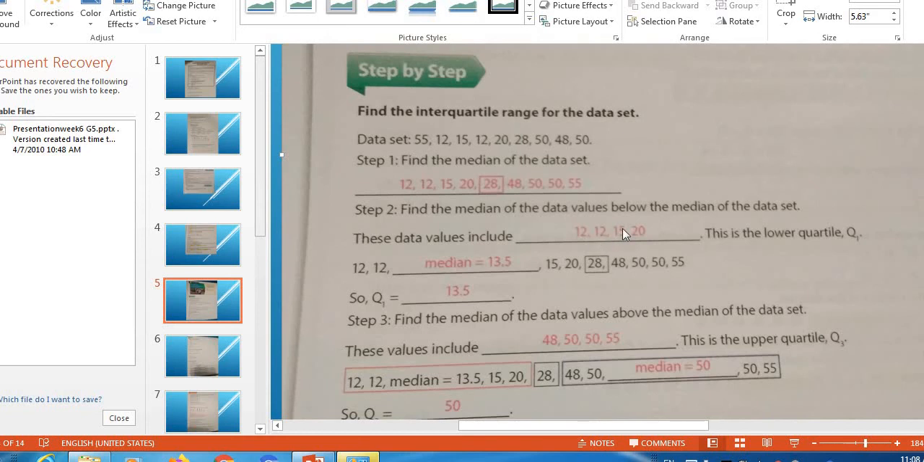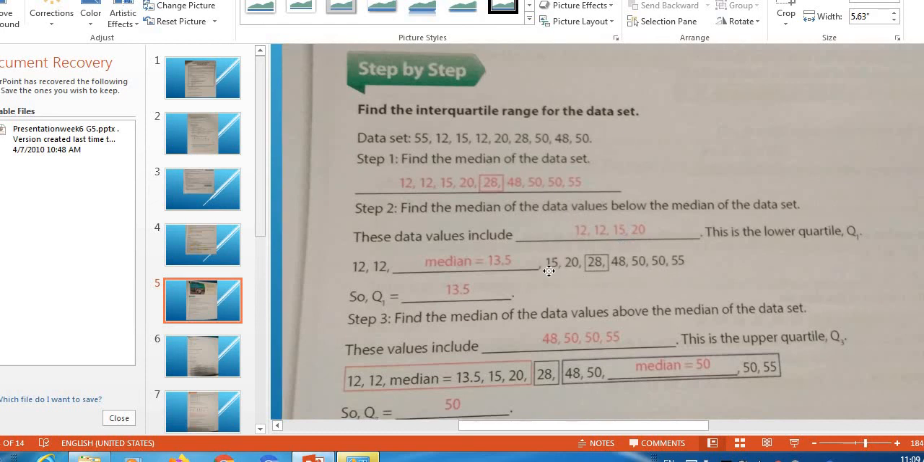12 plus 15 equals 27, all divided by 2. So the median now is 13.5. So I'm going to write 12, 12, then 13.5 the median, then 15, then 20. Then the other median I calculated, the first one, 28. Then 48, then 50, then 55.